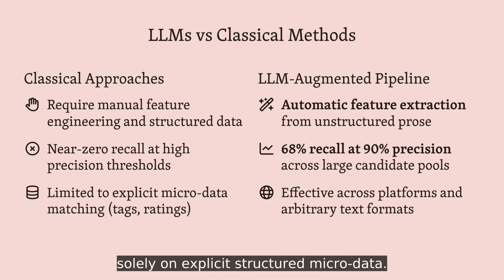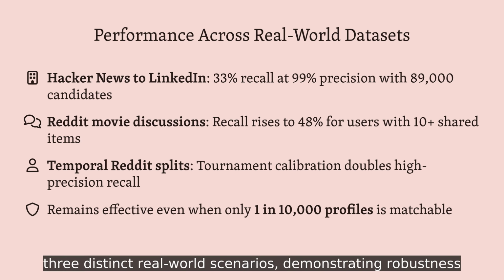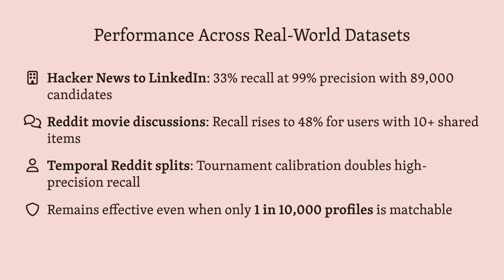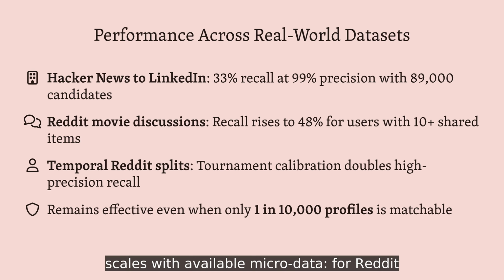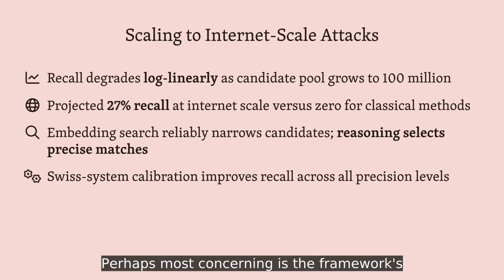on explicit structured microdata. The researchers validated their framework across 3 distinct real-world scenarios, demonstrating robustness across platforms and matching contexts. Performance scales with available microdata. For Reddit movie community matching, recall climbs to 48% when users share 10 or more cited films, while maintaining 99% precision throughout.